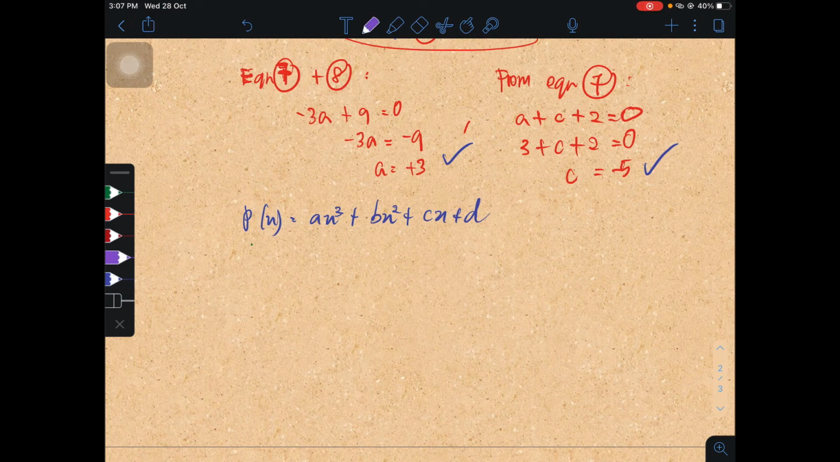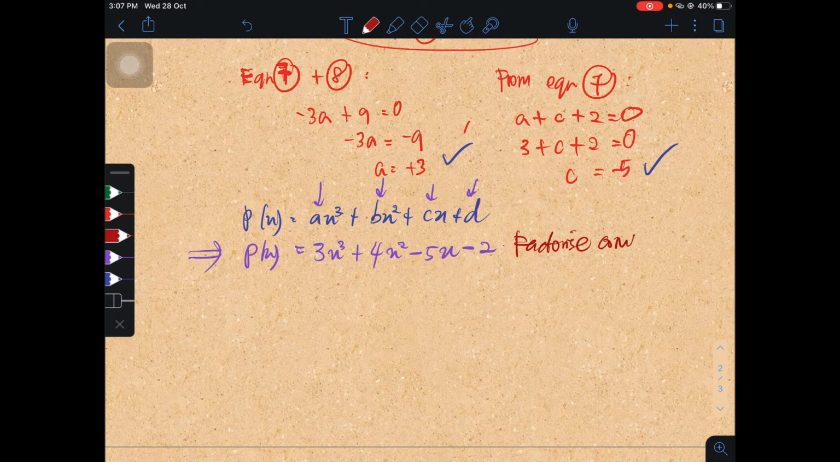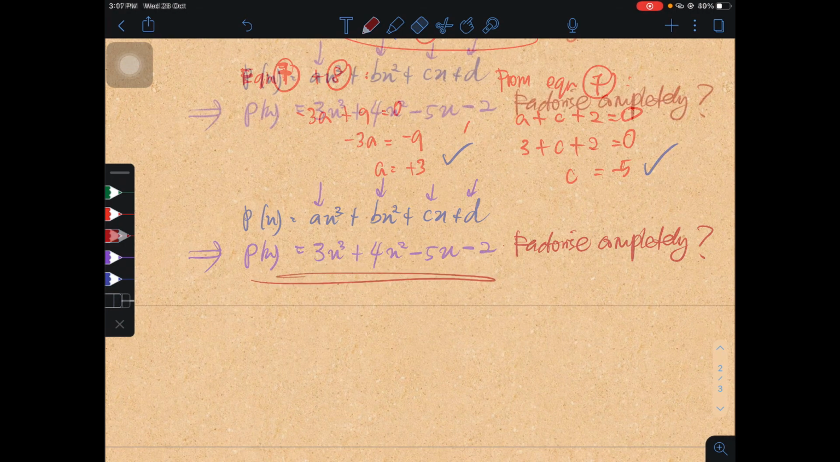So I'll just write this down properly. I insert all of the values of A, B and C that we found earlier, which are: A is positive 3x cube, plus B is 4x squared, C is negative 5x, D is negative 2. So this is our P(x). The thing is, we were asked to factorize completely. How do we do that?